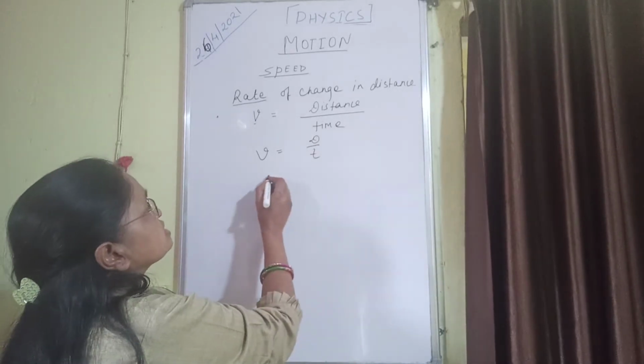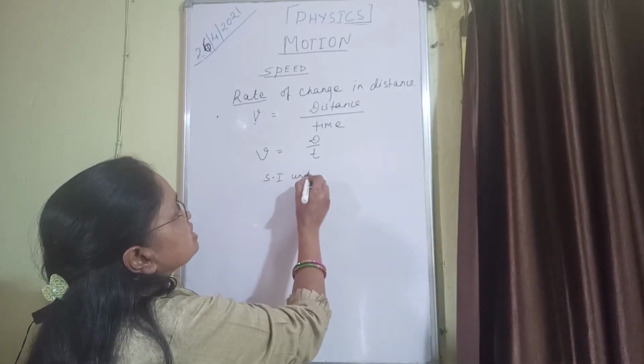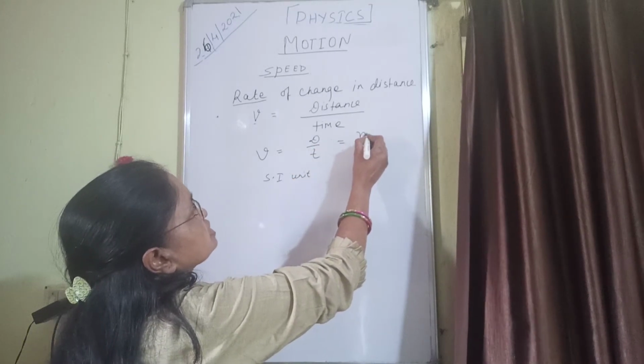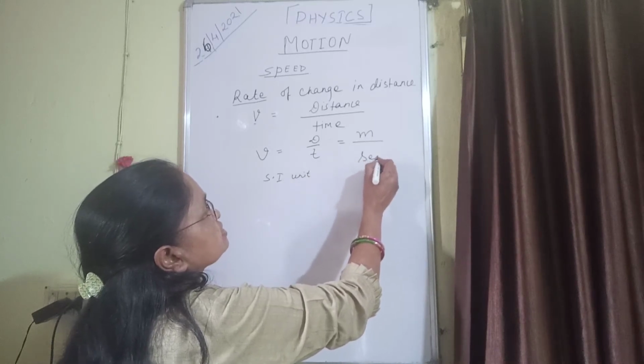Let us see its SI unit. Very easily you can take out its SI unit, students. SI unit of distance is meter and SI unit of time is second.